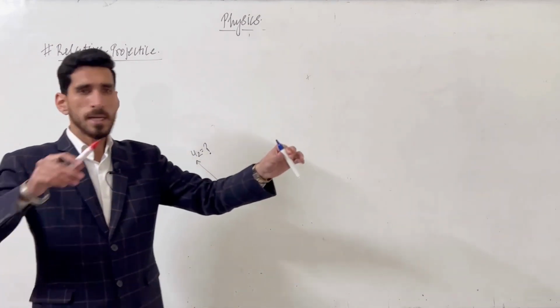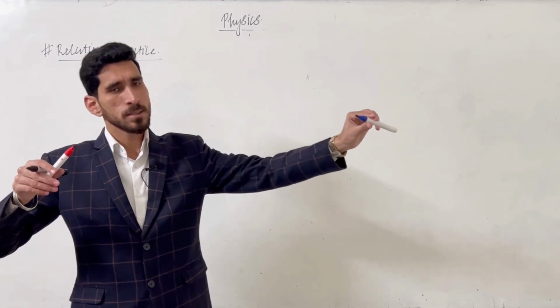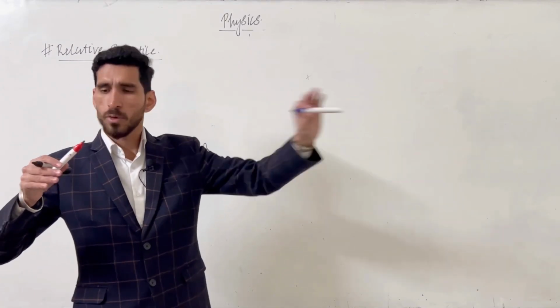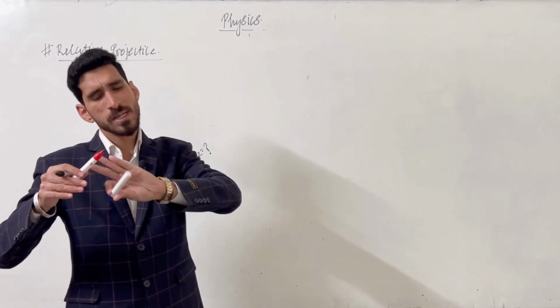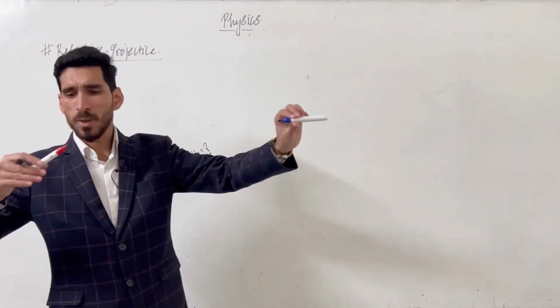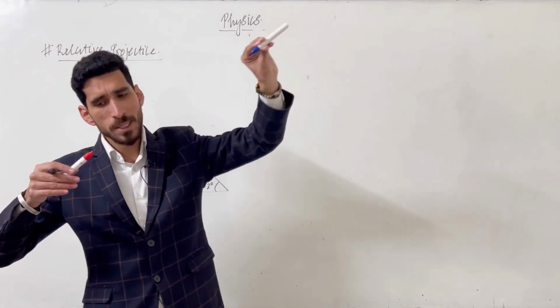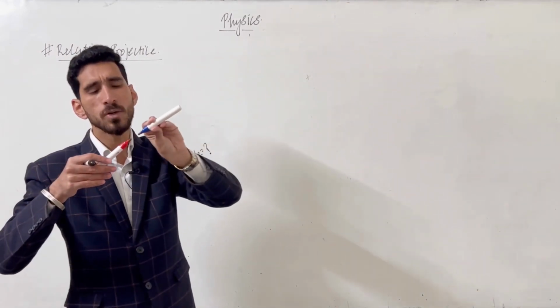Suppose it is moving here and it is moving here. When can it collide? If I consider the relative motion, then to first make it stop, we will give its velocity to the other. That we can do in relative motion. So now suppose it is in this direction. Its relative velocity should be towards it. Then only it can collide.